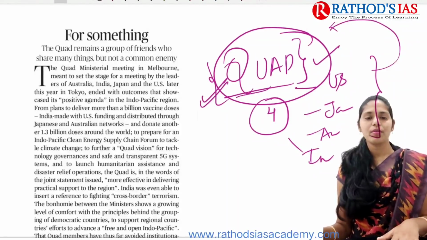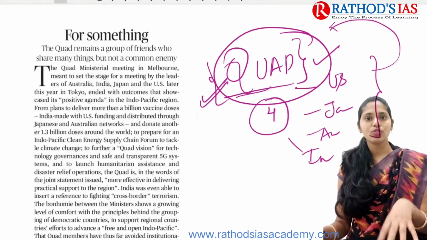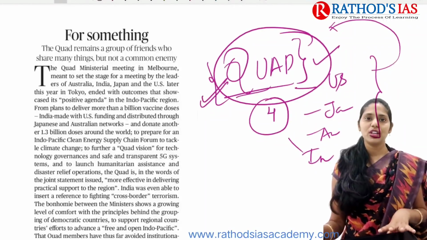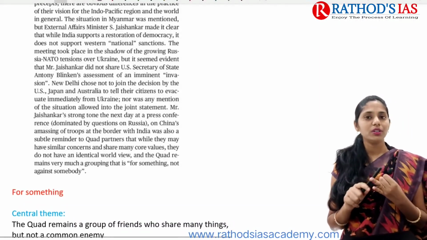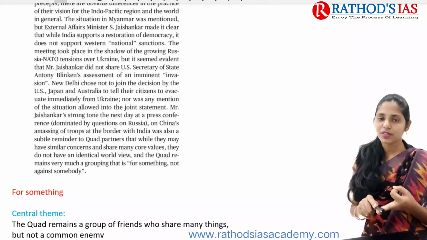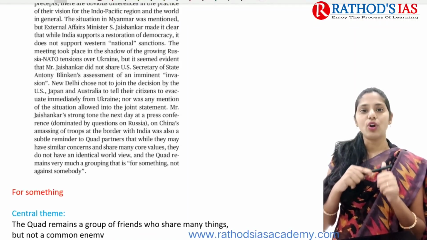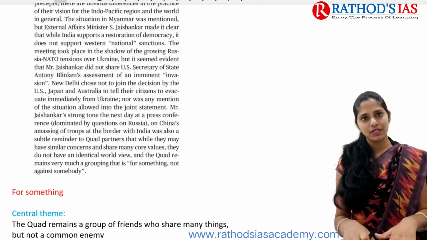We have already been seeing this topic for the last 3 days, and now we are going to see the significance of the 4th ministerial meet of the Quad for India. That point is very important. Here you need to know what the Quad is, who the members of the Quad are, what the aims and objectives and recent highlights are, and the impact of the meet on India. In this way you need to develop different perspectives.